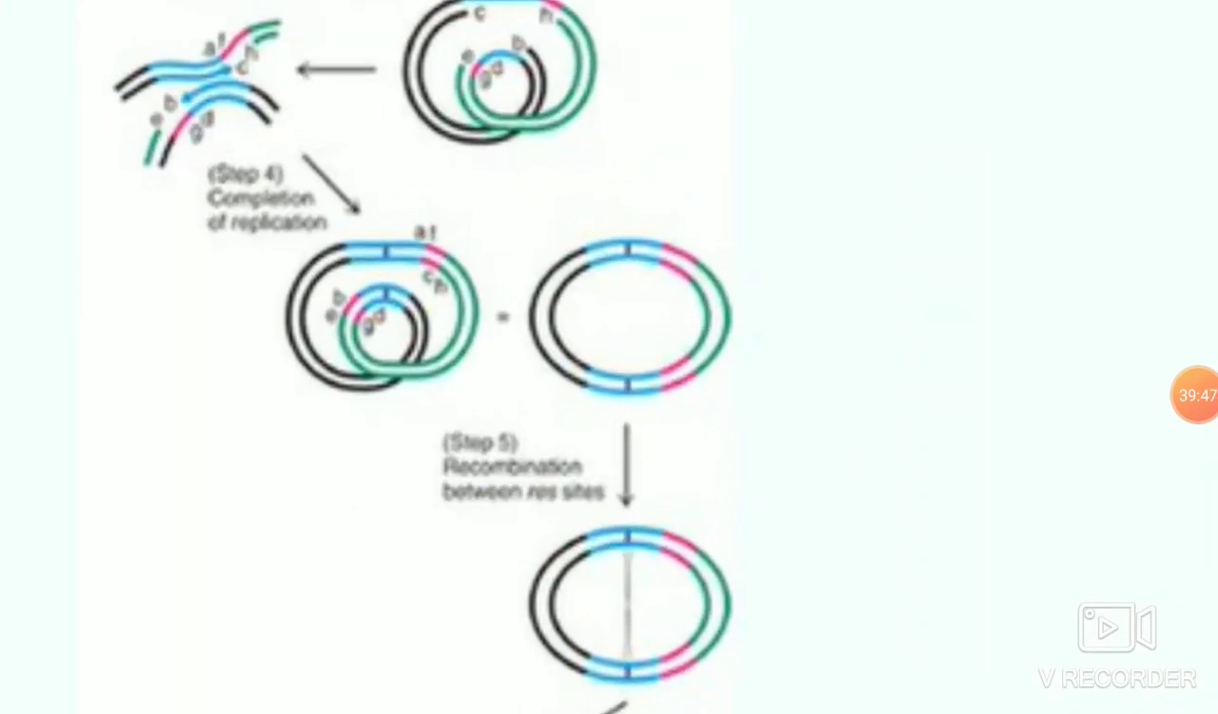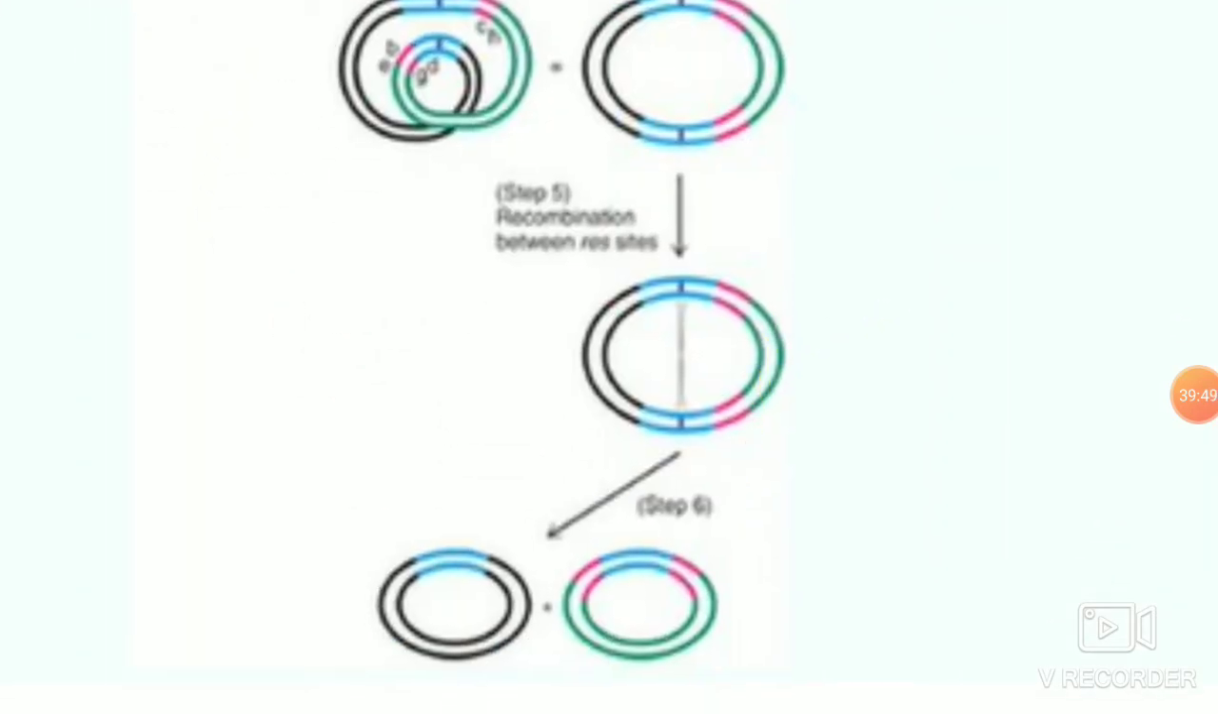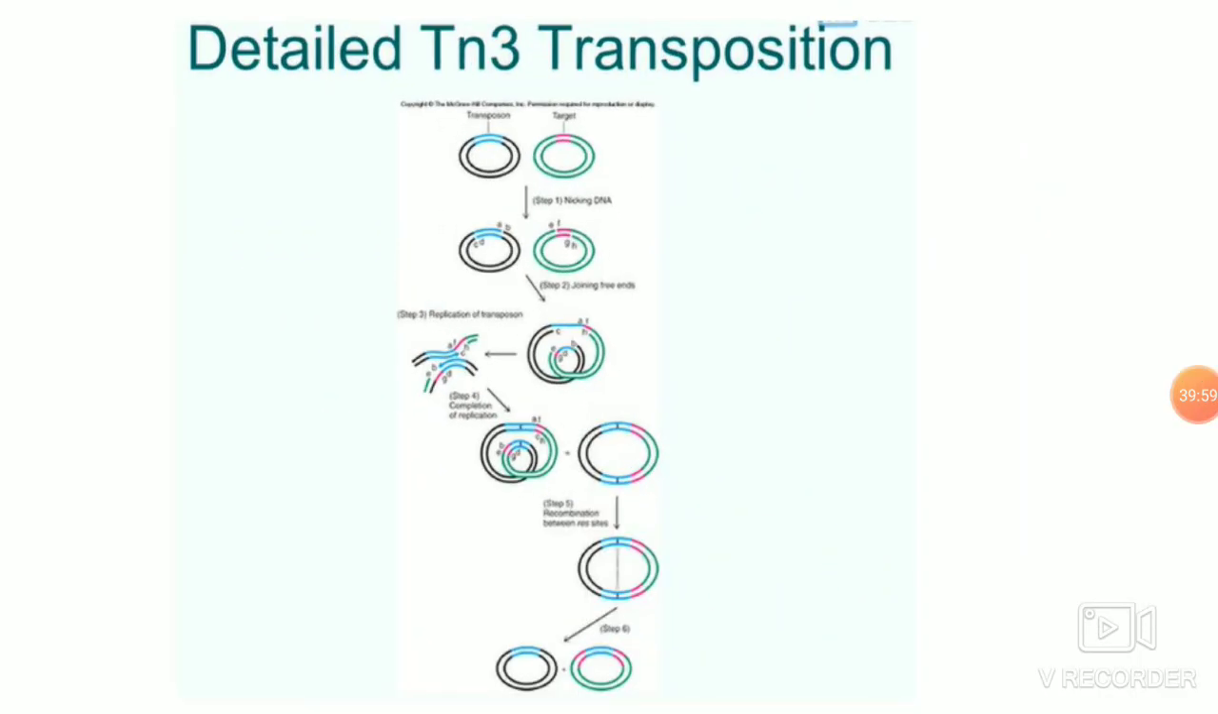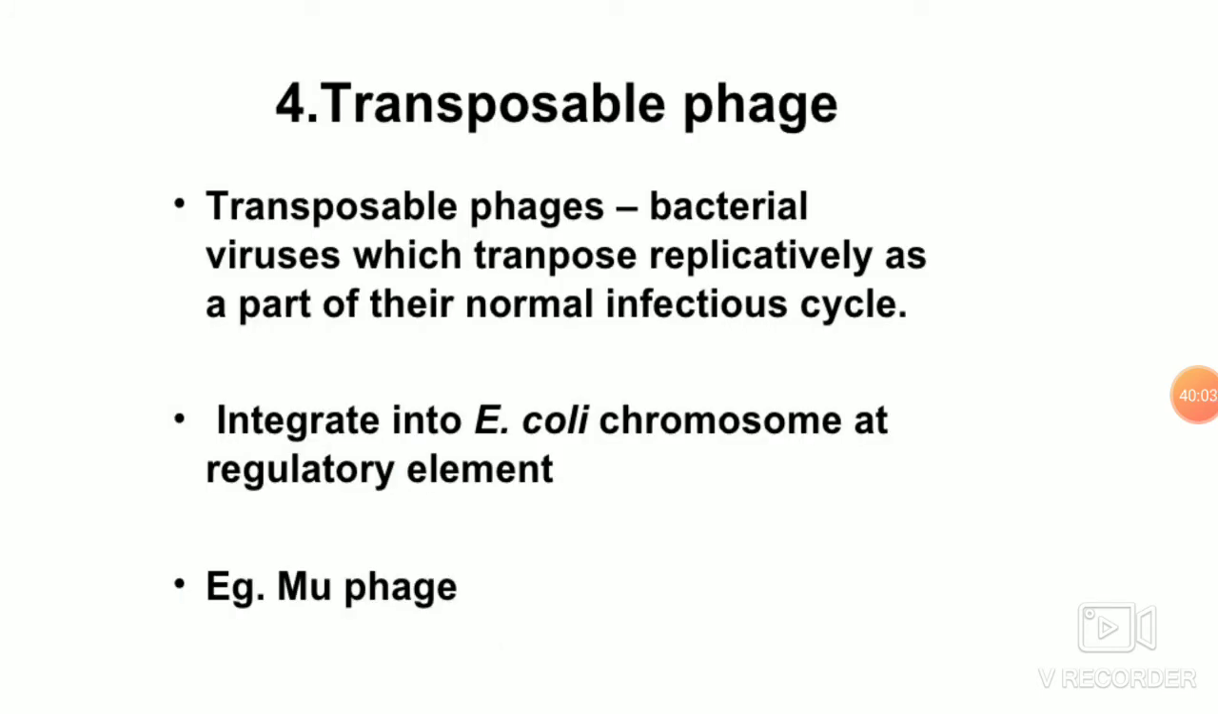Once the replication is complete, you have this circular DNA where the internal resolution sites are recognized by the resolvase enzyme, and the cut is made, and you have the two transposable element TN3 containing a section of the DNA. This is the replicative model of TN3 transposition. The next bacterial transposon is the transposable phage. The most popular phage is the Mu phage.